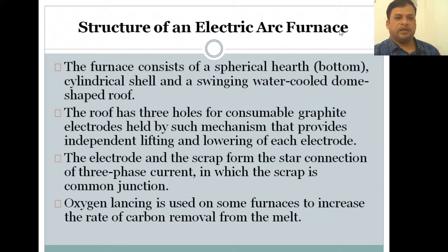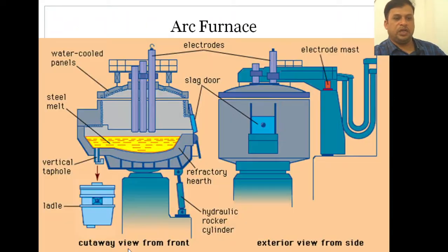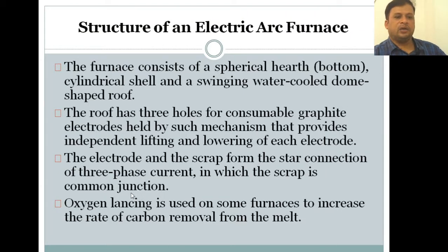Structure of an electric arc furnace. As we have seen the structure, the furnace consists of a spherical hearth in the bottom, a cylindrical shell, and a swinging water cooled dome shaped roof. The roof has 3 holes for consumable graphite electrodes held by a mechanism that provides independent lifting and lowering of each electrode. We have seen here that the electrodes can be easily pulled and pushed for the necessary heating, and the electrodes and the scrap form the star connection of the 3-phase current, in which the scrap is the common junction.